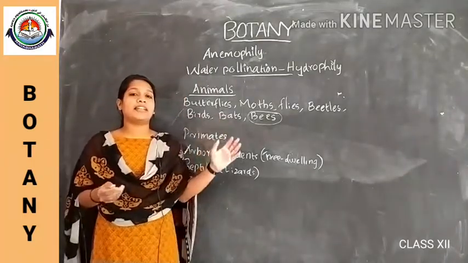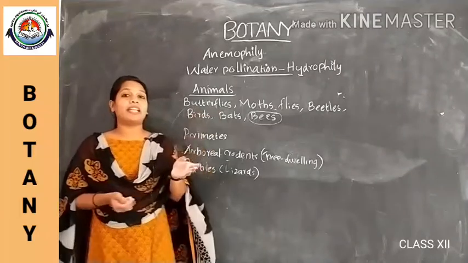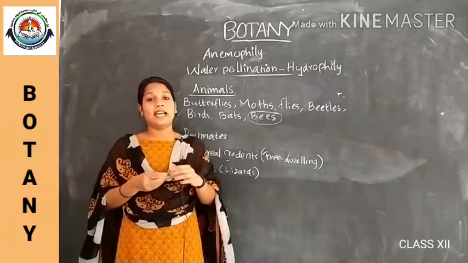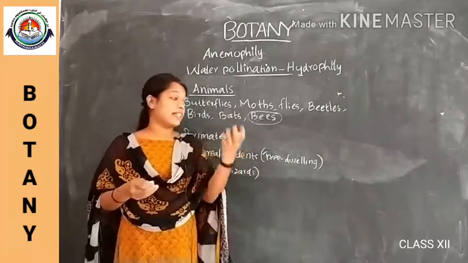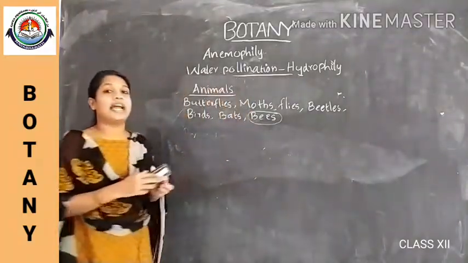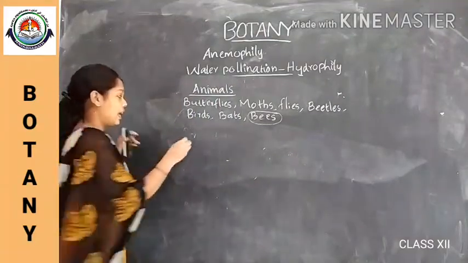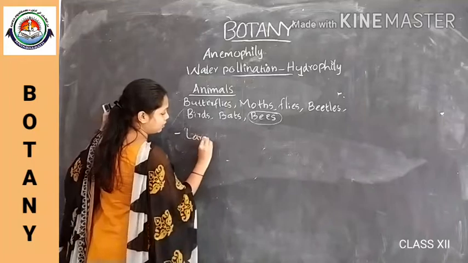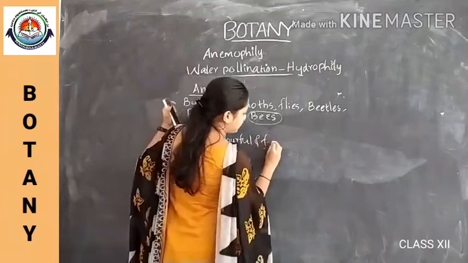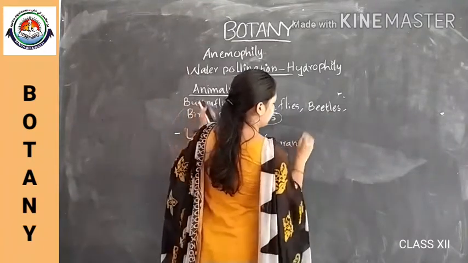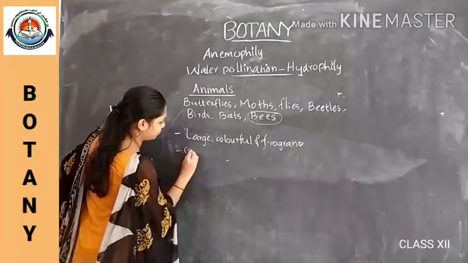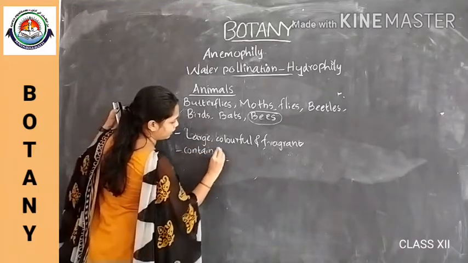And flowers pollinated by animals will have certain adaptations or specialized features, like large, colorful and fragrant flowers. The major adaptations of flowers pollinated by animals are being large, colorful and fragrant, and also containing nectar.